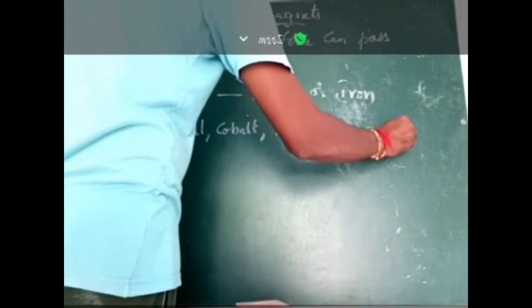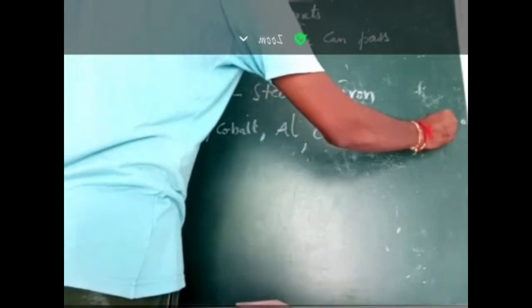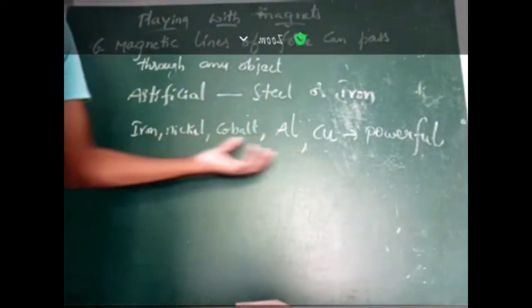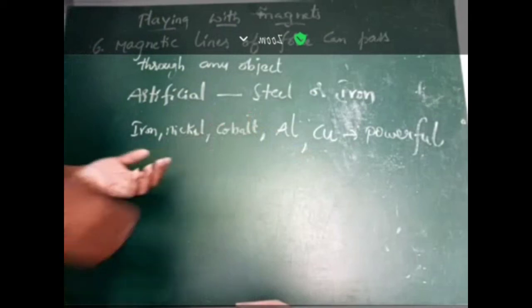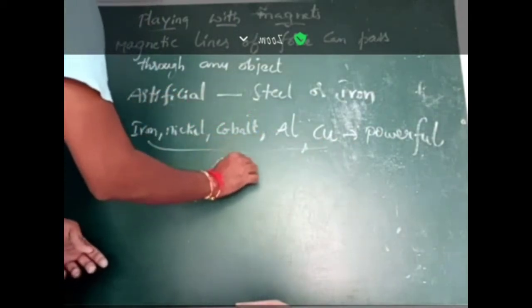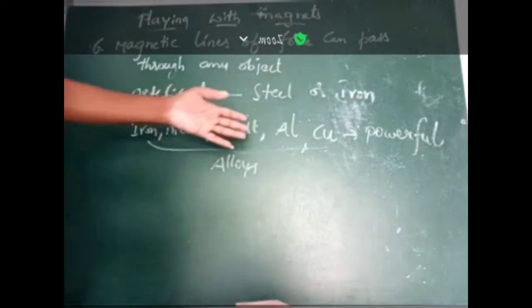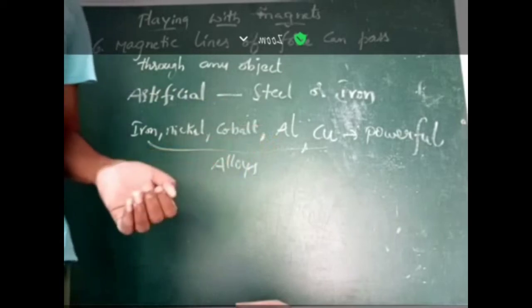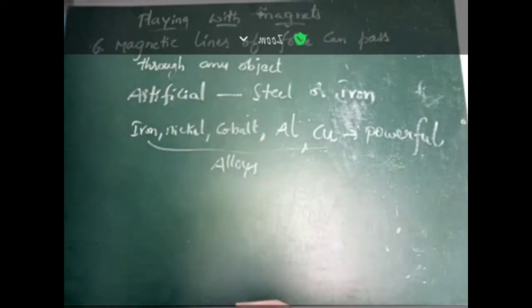By mixing up these materials, we can make the magnet a powerful magnet. Mixing up the materials is known as alloys. So by mixing these materials, we can make a magnet into a powerful magnet. Okay?